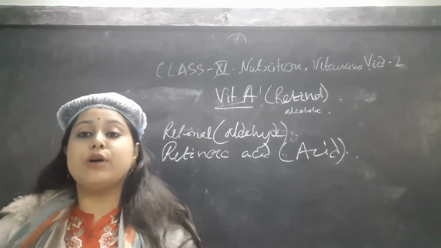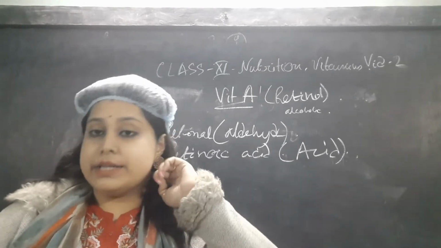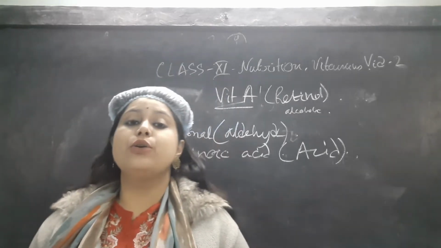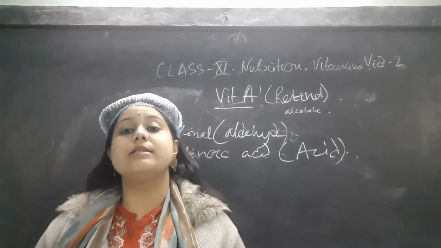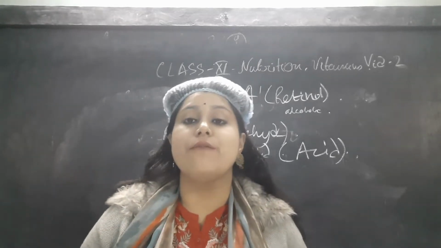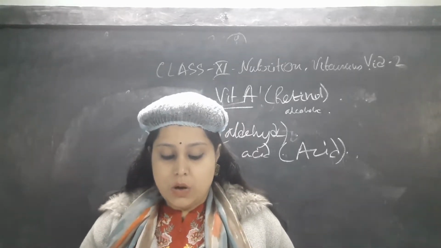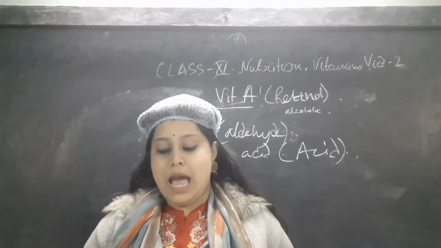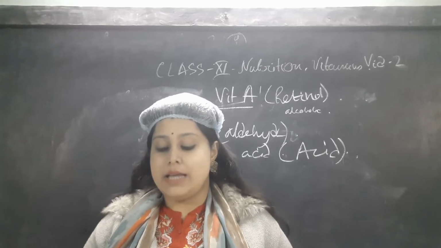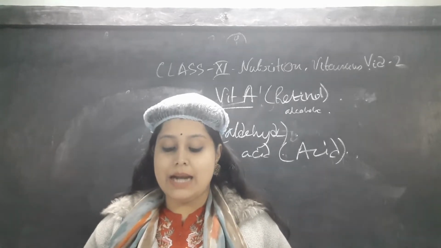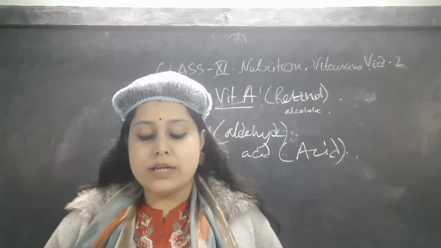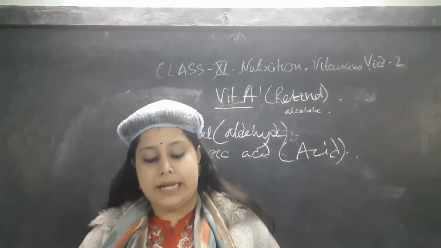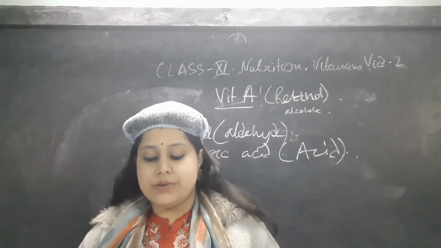Now we are going to the RDA. RDA means recommended dietary allowances. That means how much you need every day in your diet to combat the diseases that happen due to deficiency of vitamin A. The retinol need is 600, and the beta carotene need is actually more than that, four times that of retinol. For women it is also 600 μg per day. For pregnant women it is also 600 μg per day.